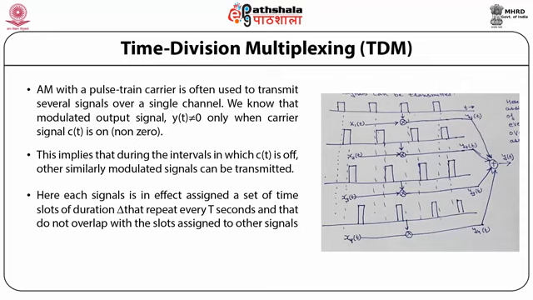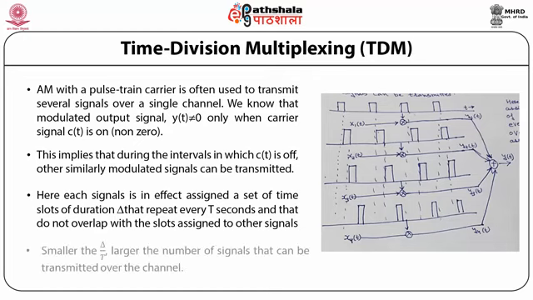So here each signal is in effect assigned a set of time slots of duration Δ that repeat every T seconds and that do not overlap with the slots assigned to other signals. The smaller Δ by T, the larger the number of signals that can be transmitted over the channel, and it is clearly shown in this figure.